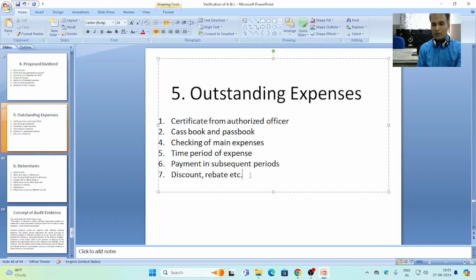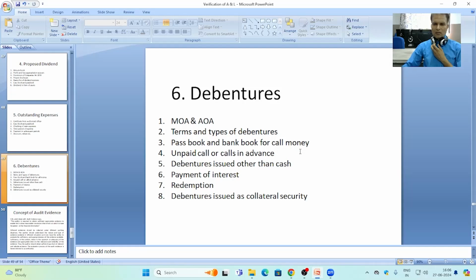And the second treatment of outstanding expenses is in the balance sheet. On the liabilities side, the portion of outstanding expenses should be shown separately, and it will be included under the head of current liabilities of the balance sheet. The next liability to discuss for the verification is debentures. Let me discuss it.